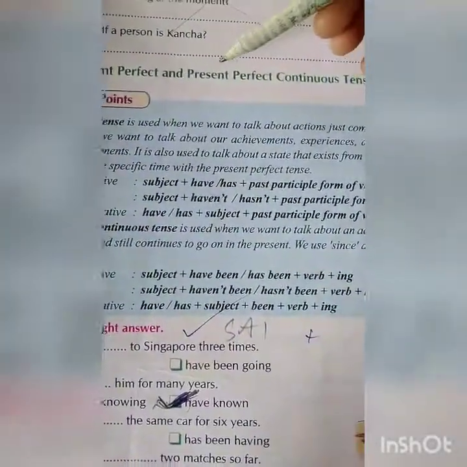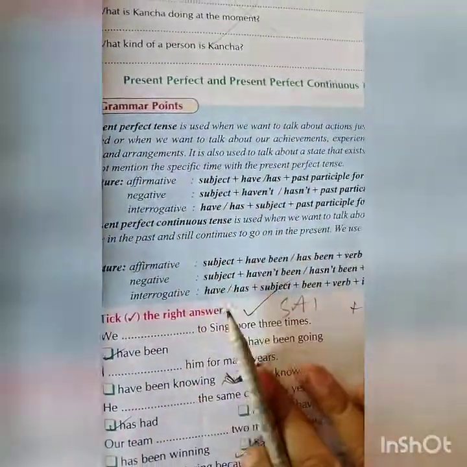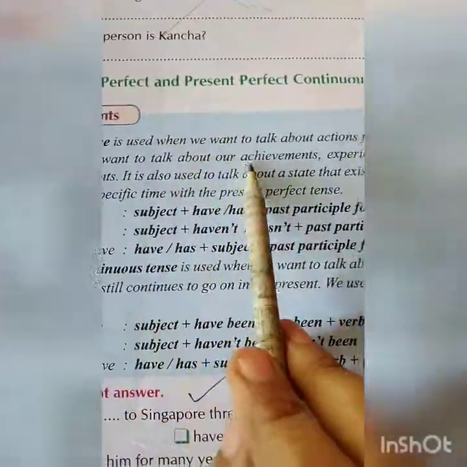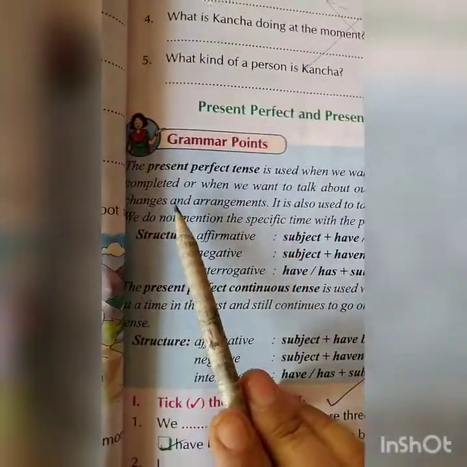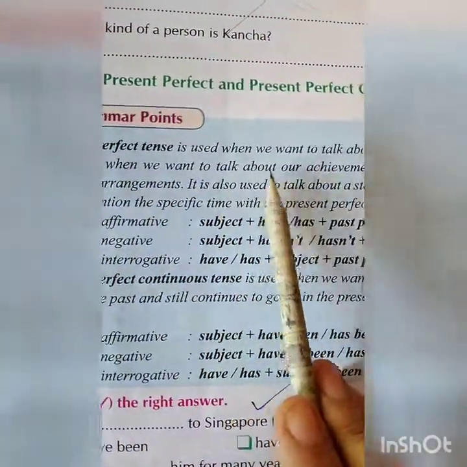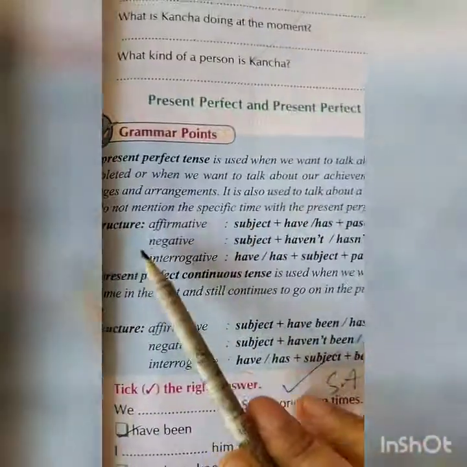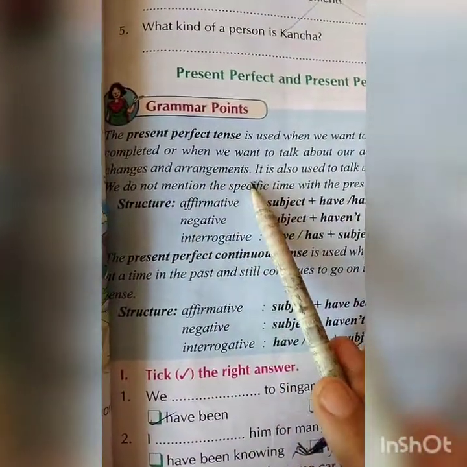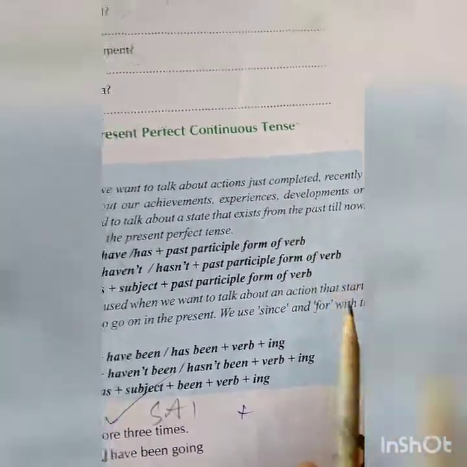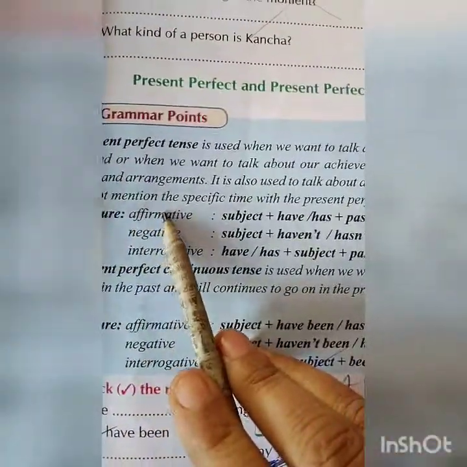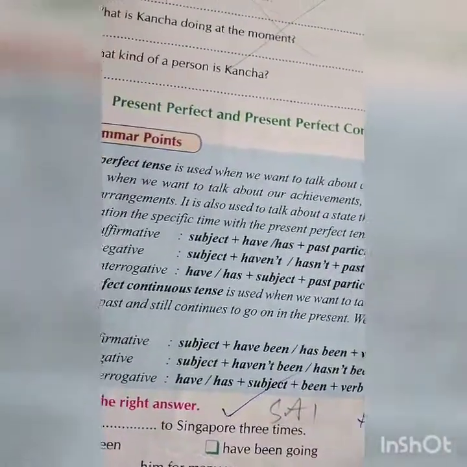Now present perfect and present perfect continuous tense. The present perfect tense is used when we want to talk about actions just completed, recently completed, or when we want to talk about our achievements, experiences, developments, or changes and arrangements. It is also used to talk about a state that exists from the past till now. We do not mention the specific time with the present perfect tense. There is no specific time.